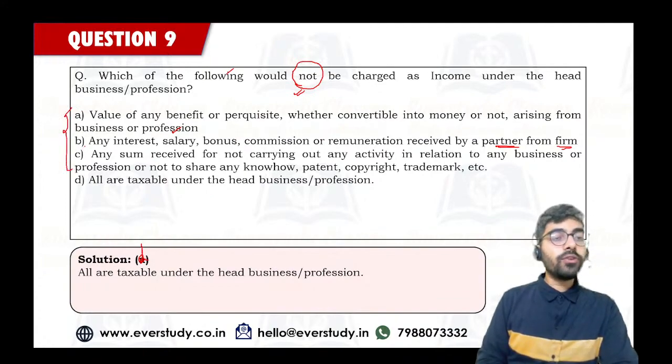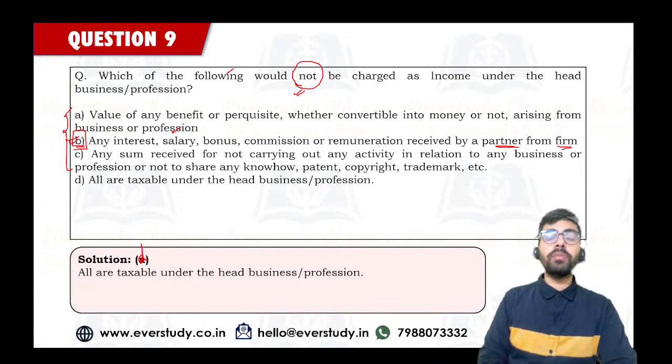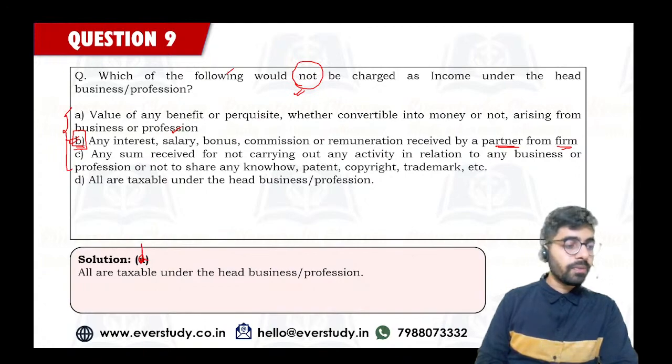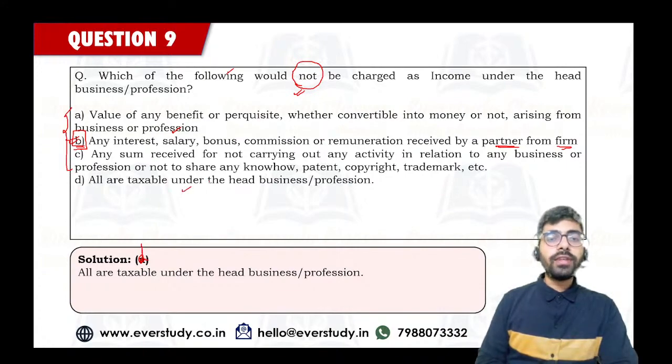I am really sorry to see that you got option number B wrong. It should be known to you that this is a business income for the partners. I could see lots of answers coming in as option number A or C. So guys, answer is option number D. All of these, they are taxable under the head business or profession.